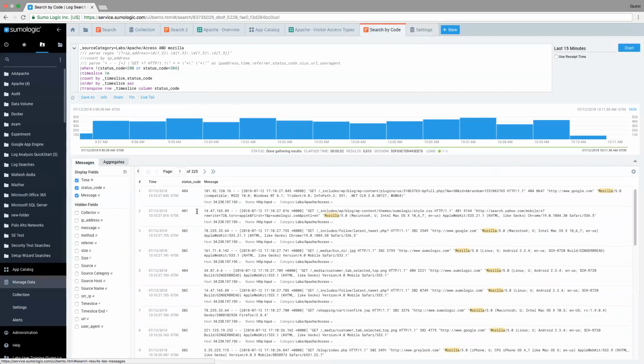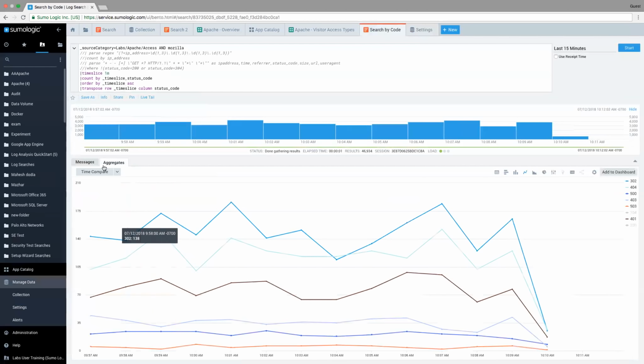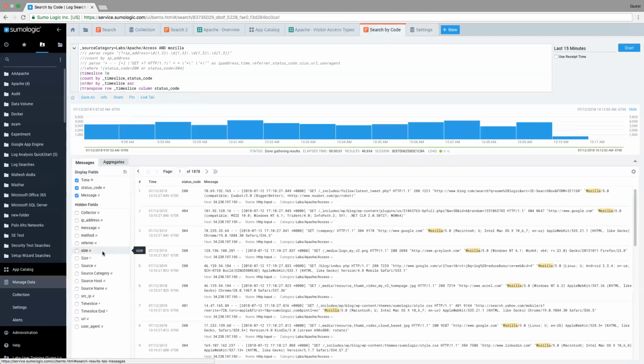But what I do want to see, let me reset this one more time, because I do want to show one more feature. Actually, I want to show a bunch more. So let's remove this one for right now. I did want to show in the field browser over here one thing that's really cool, and we'll use the status codes as an example.